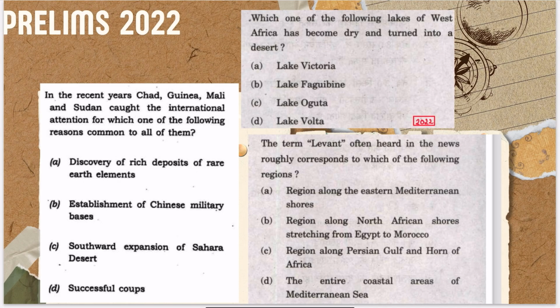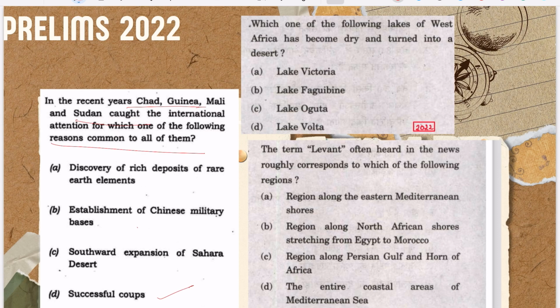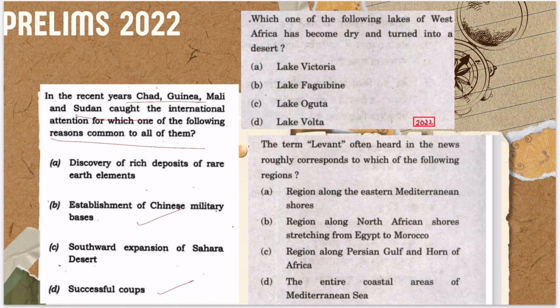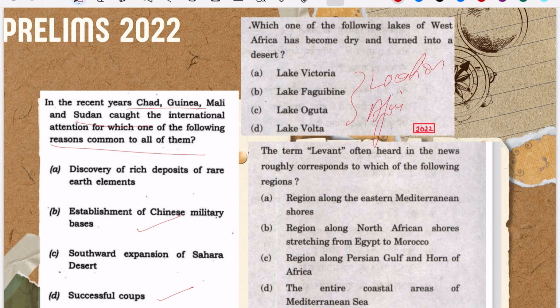Again, this is a broader question about what is happening in these countries such as Mali and Sudan: successful coups, establishment of Chinese military bases. So again you have to focus on the broader aspect. Again, this is a location based question, and generally it is from Africa, right? So you have to focus on the African part of it.